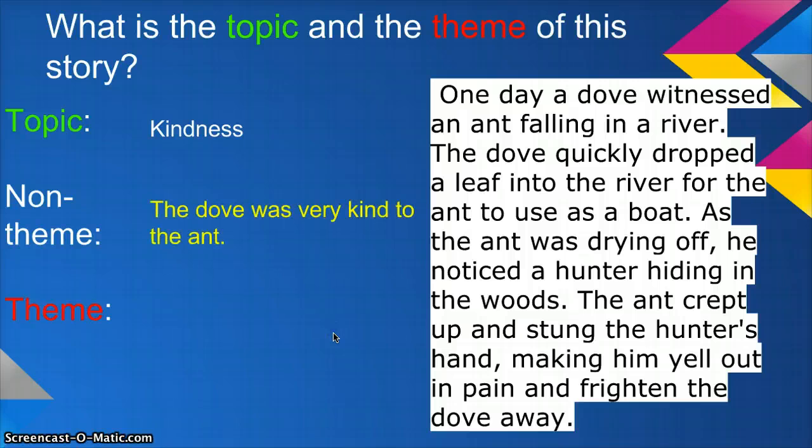So once again, we want to think about the lesson of this story. We don't simply want to give summary detail. We don't want just to give a plot summary. We don't want to say that the dove was very kind to the ant. This is something that is true in the story, but it doesn't give us the lesson or the theme of the story. The theme of the story must answer the question, "So what about kindness?" What do we learn about kindness?